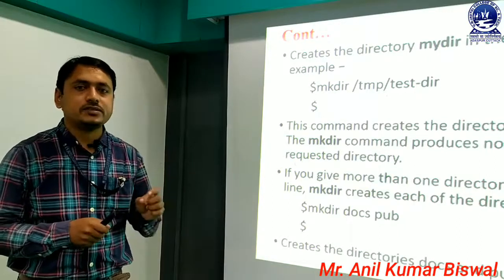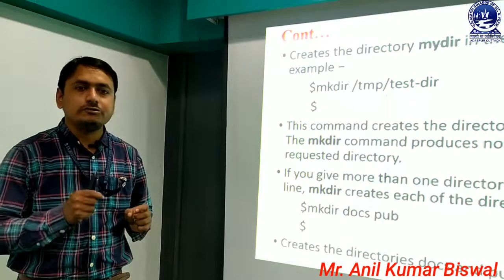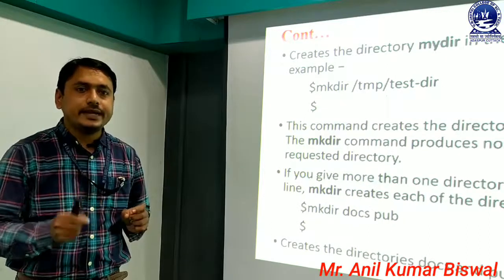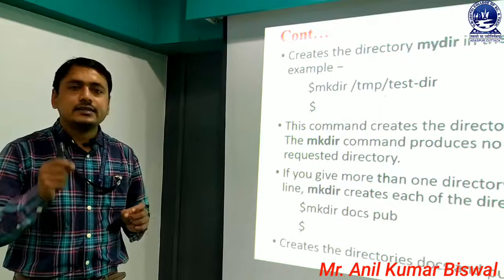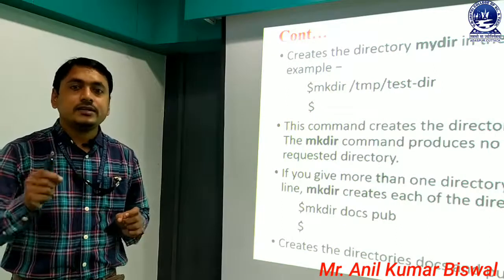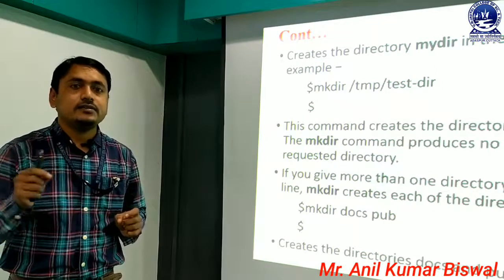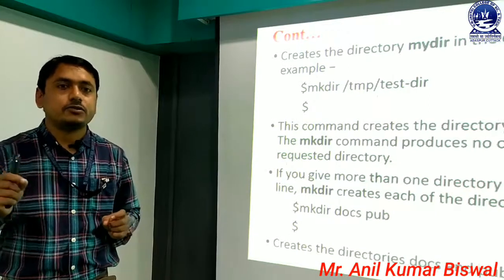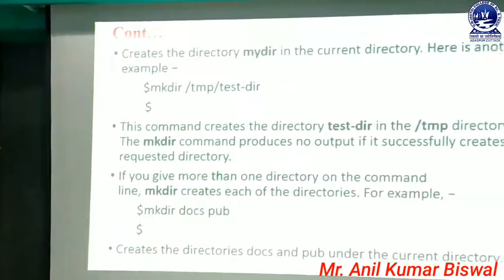At that moment we must write the $ prompt, which is known as the Unix prompt, then we write mkdir, then a slash, then the main directory name, then another slash, then we mention the directory which the user wants to create. So now we can focus on a slide.